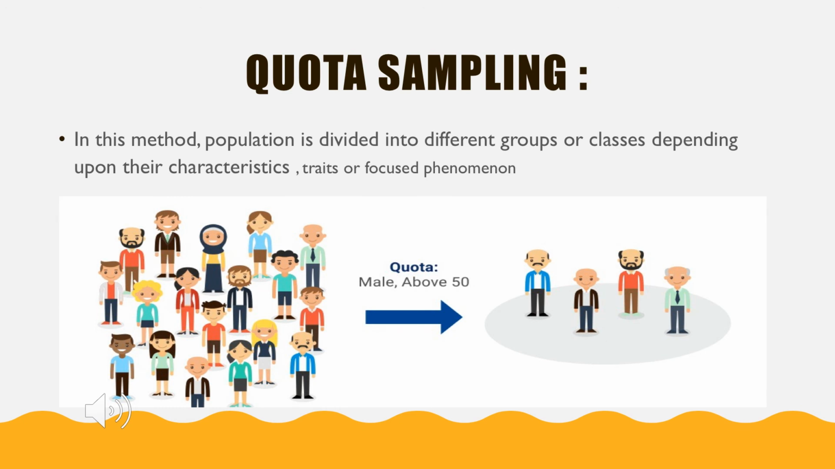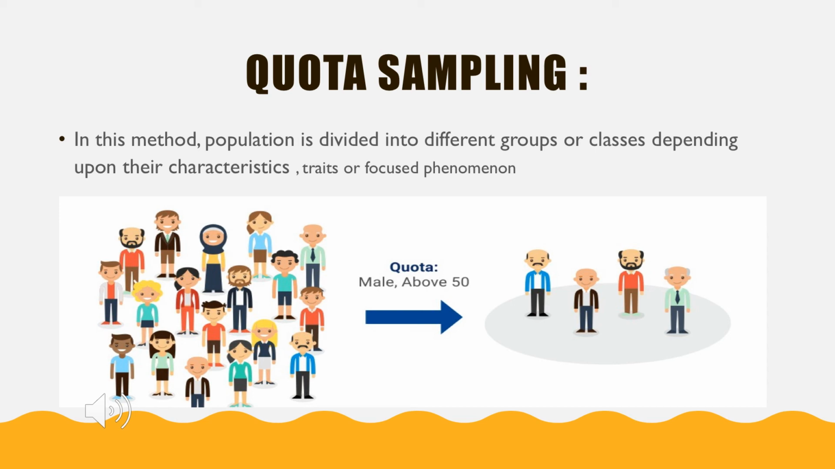And the next one is quota sampling. In this method, the population is divided into different groups or classes depending upon their characteristics, traits, or our focused phenomenon. Then that particular quota will be given more chance for the sampling. For example, there are some 100 people. We ask them to divide into age groups: below 20 years, 20 to 30, 30 to 40, 40 to 50, above 50. Whoever is suitable for our study, that particular quota can be selected.